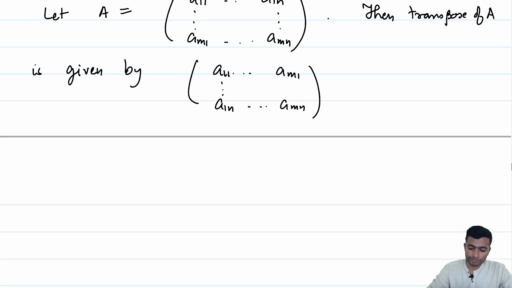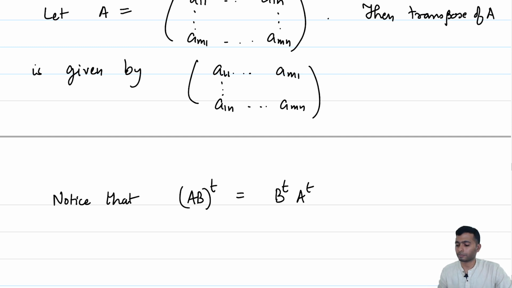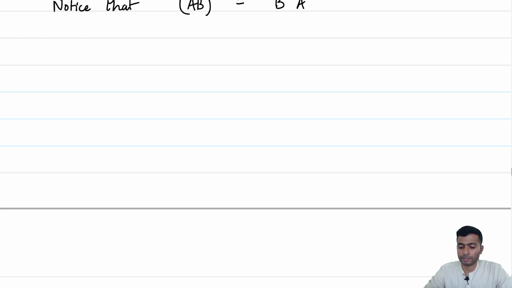A few properties of the transpose are important to be noted here. Check that, I will leave it to you again. You would have seen it already, (AB) transpose is the same as B transpose A transpose. And further, if A is invertible, so is A transpose.